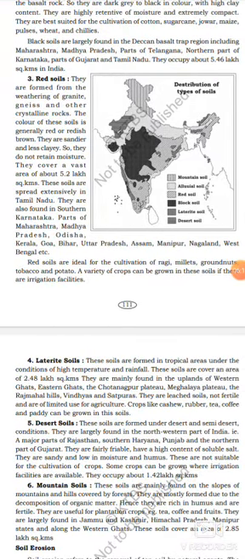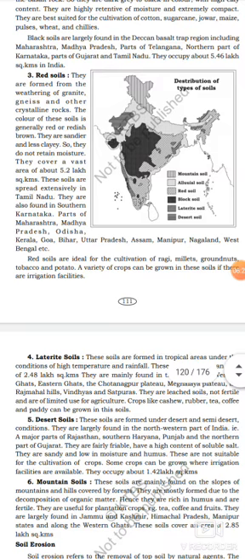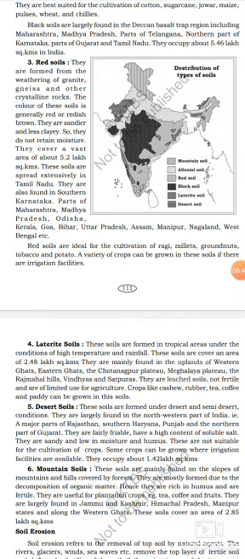They are formed from the weathering of granite, gneiss and other crystalline rocks. Listen, how is red soil formed? Red soil is formed from the weathering of granite, gneiss and other crystalline rocks. The color of this soil is generally red or reddish brown.